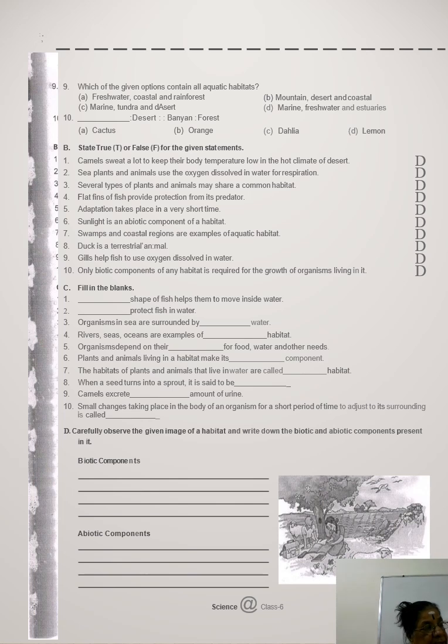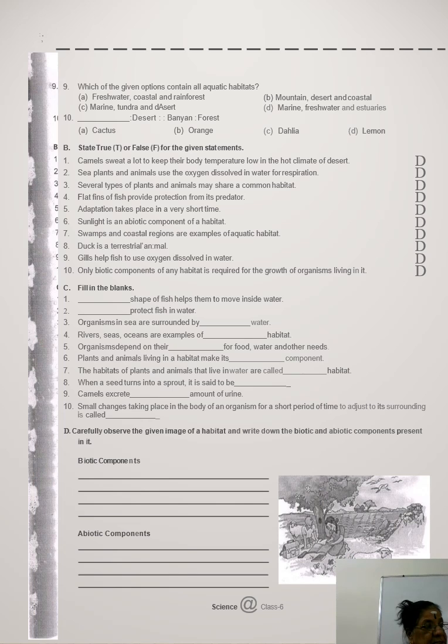Then fill in the blanks. Streamlined shape of fish helps them to move inside the water. Scales protect the fish in water. Organisms in the sea are surrounded by saline, or salty, water.